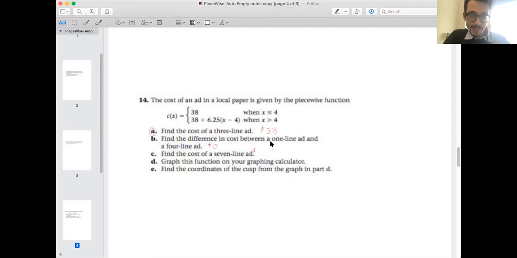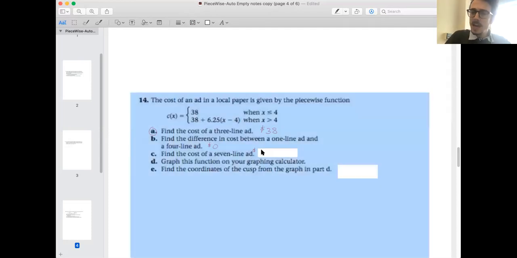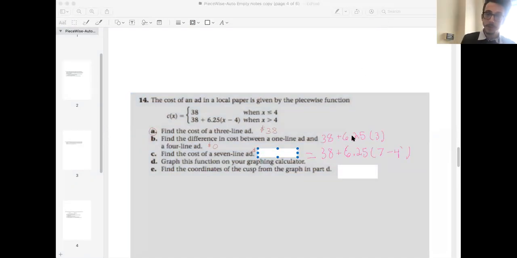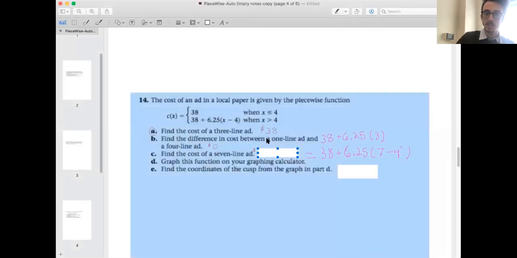So that's no difference. Cost of the 7-line ad, how do you think we can calculate this? Your work could look something like this, but eventually you want to see that your answer is going to be $56.75.